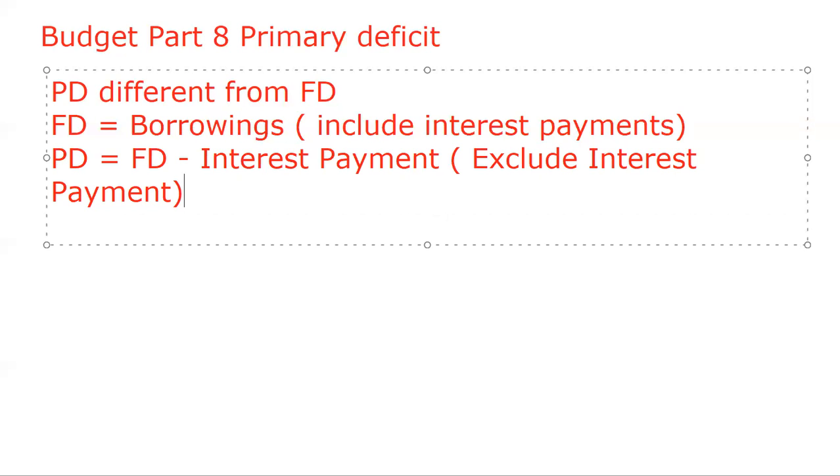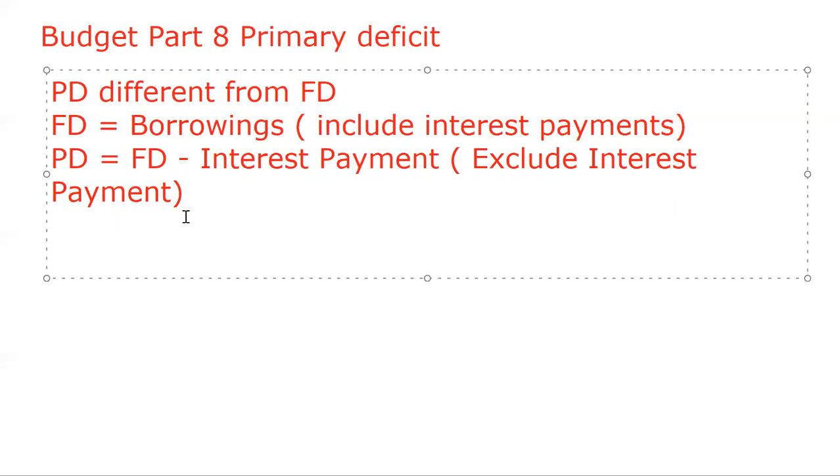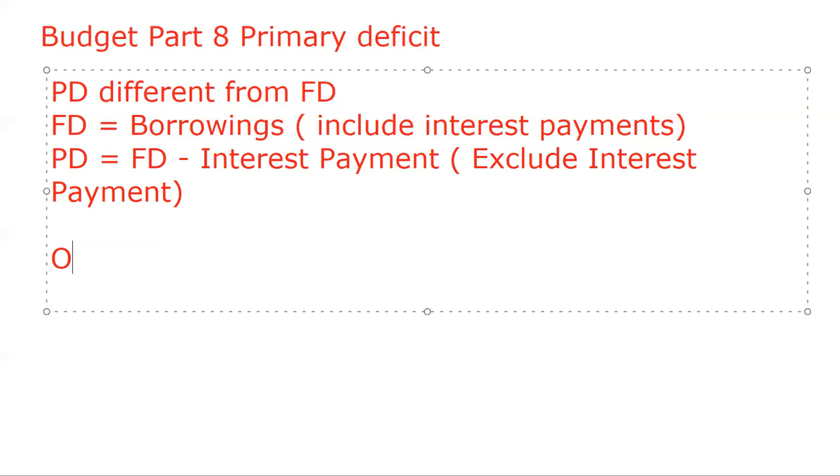So now the question arises, what is the objective to measure the primary deficit? Why do we measure primary deficit? What's the need?